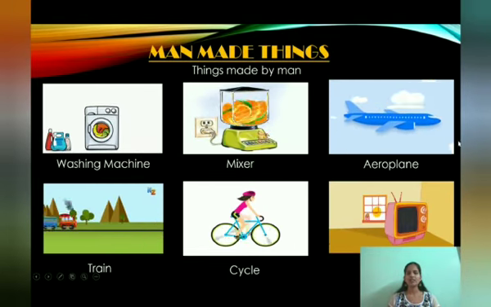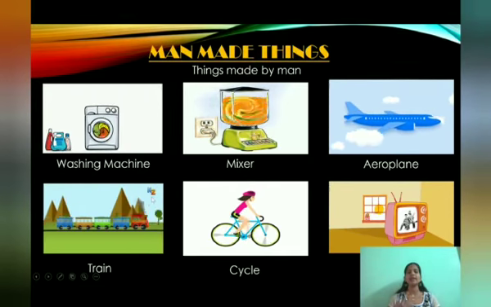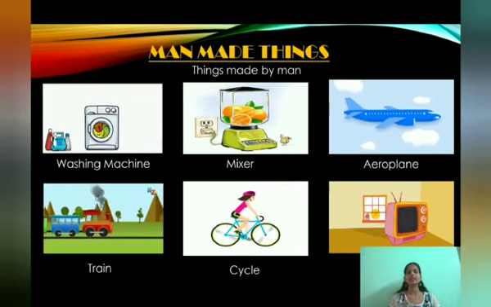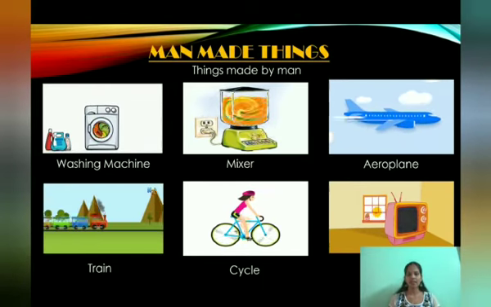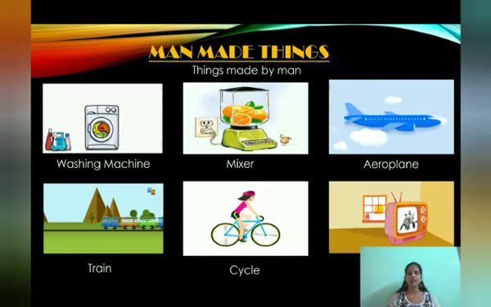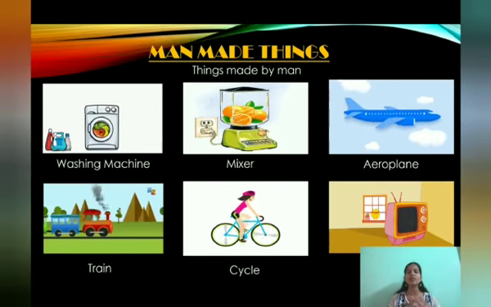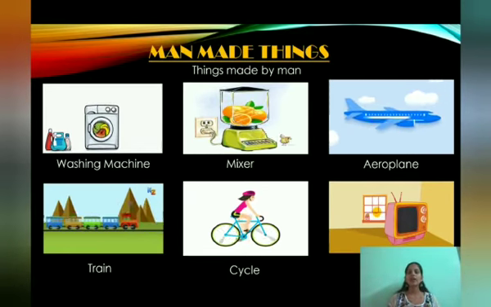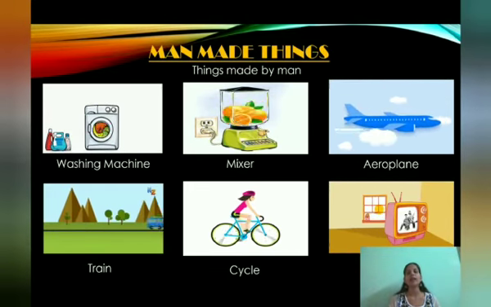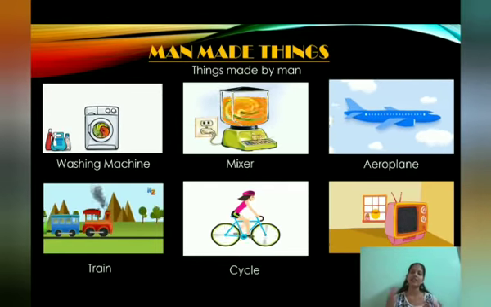Not only washing machine, mixer, aeroplane. Are we getting these things from the nature? No, right? The human is making, the person, man is making. So only they are called man-made things. Not only this, the table. We are not getting the table from the nature, right? The carpenter will make the table, cot. Not only that, your books, pencils, erasers, all these things, who is making? Children, a human, the person, the man is making those things. The things which are made by man are called man-made things. So man-made things, we have many things.